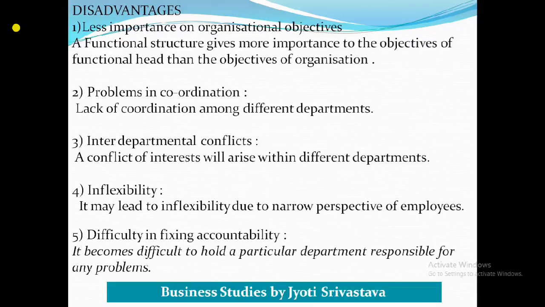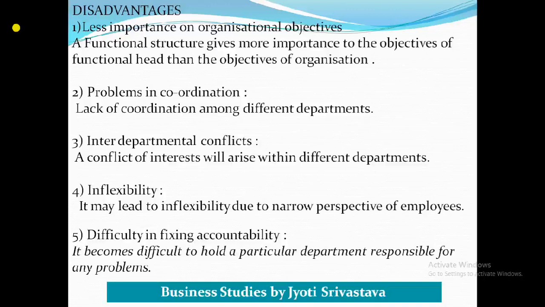When departments are made, sales department, purchase department, they are just focusing on the completion of the work of their particular department, and so they may fail to give priority to organizational objectives. Then the second disadvantage says problems in coordination, lack of coordination among different departments. There will be a problem of coordination among different departments, as you know that each department is specialized in its own function.